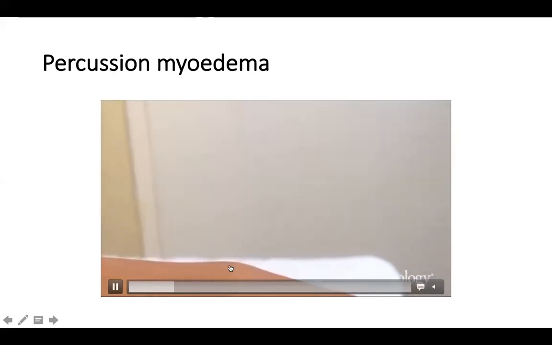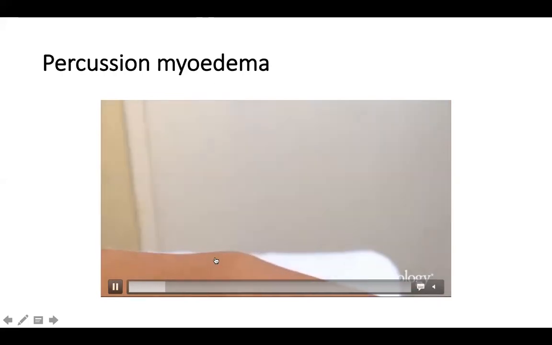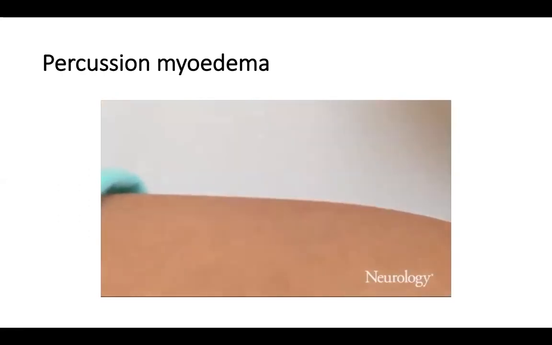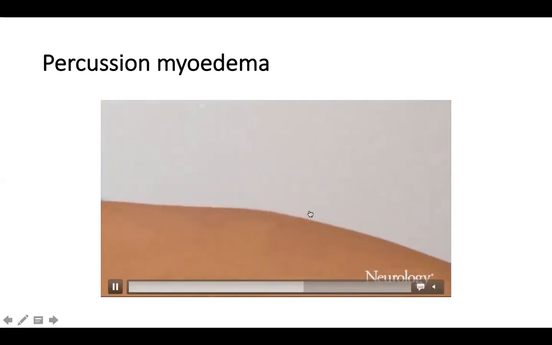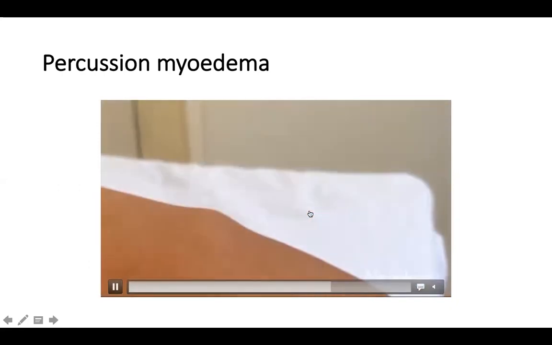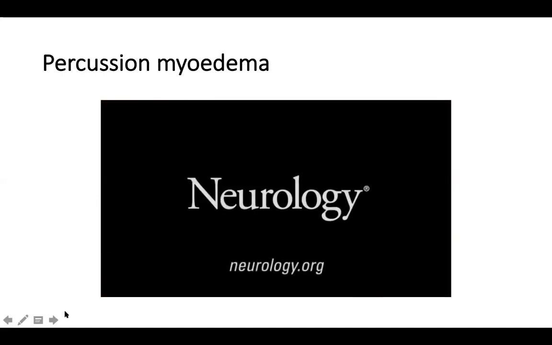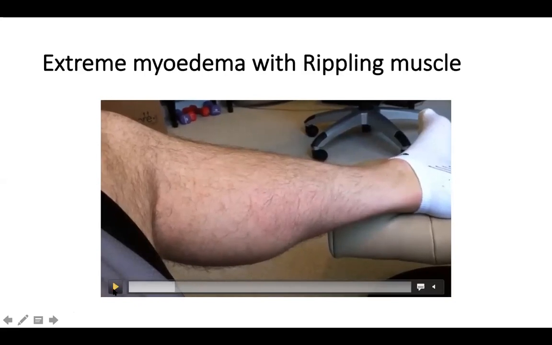As you can see, a small hump, again, I show you. Once there is a hit, there's a small hump which is seen. This can be seen in hypothyroidism, in uremia, and very rarely in certain muscle conditions. Like you can see a small hump. So this is a percussion myoedema seen in hypothyroidism, Addison's disease, uremia, and so on.